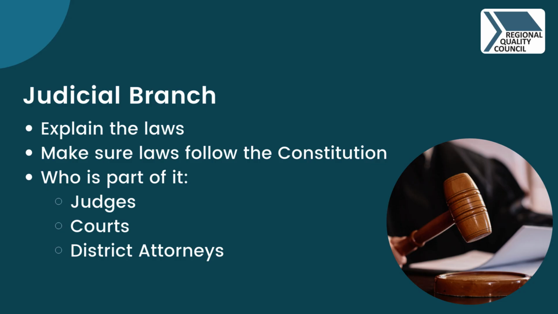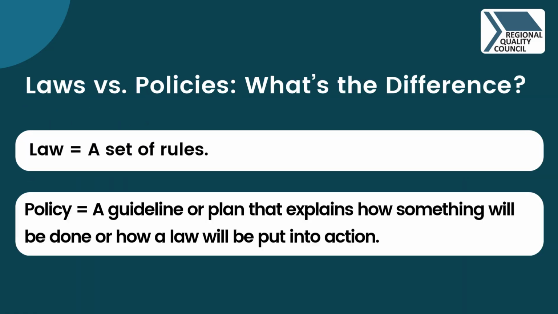The judicial branch explains and interprets laws. The Supreme Court is the highest court in the country. It makes the final decisions about what the Constitution means and whether laws follow it. At the state and local levels, judges and courts also decide what laws mean and make sure they are applied correctly.